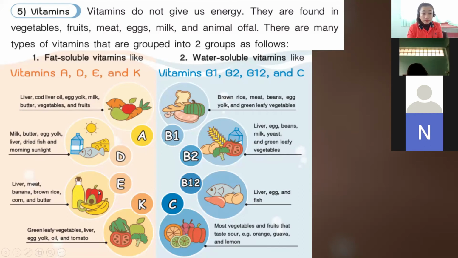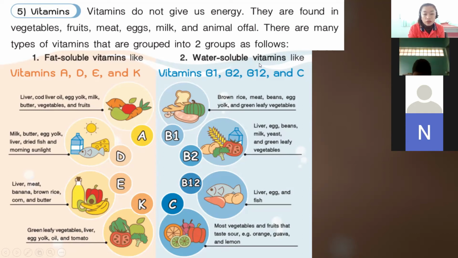Okay, so that is vitamin D. We also have vitamin E. We get it from liver, meat, banana, brown rice, corn, and butter. And we have the vitamin K. We get it from green leafy vegetables, liver, egg yolk, oil, and tomato. Okay, so these are the vitamins that we get from these foods. Okay, so they are fat soluble vitamins.